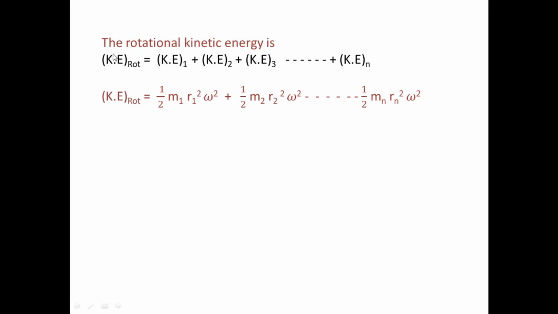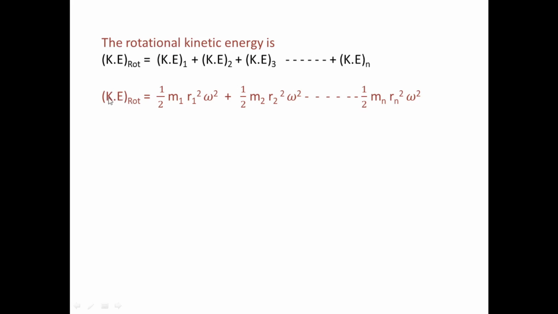So the rotational kinetic energy is the sum of all kinetic energies. This is the kinetic energy of the first particle, this is the kinetic energy of the second particle, this is the kinetic energy of the third particle, and so on. This is the kinetic energy of the nth particle. When we combine all that translational kinetic energy, we get the total kinetic energy for the rigid body, that is the rotational kinetic energy.